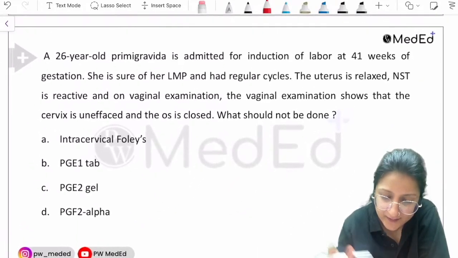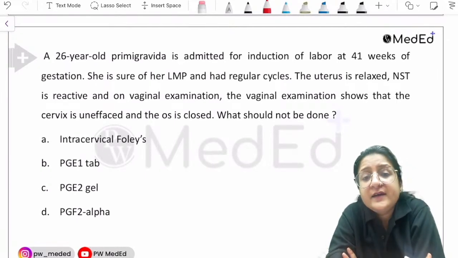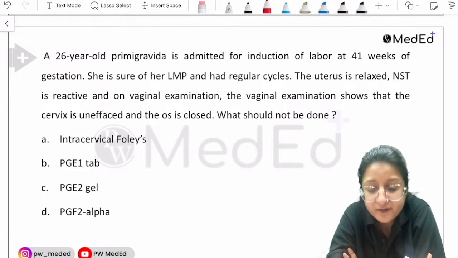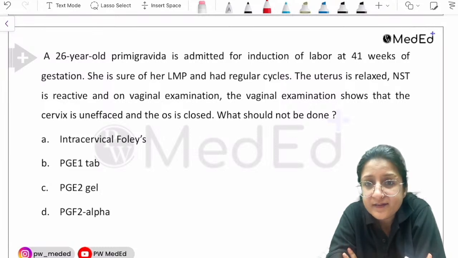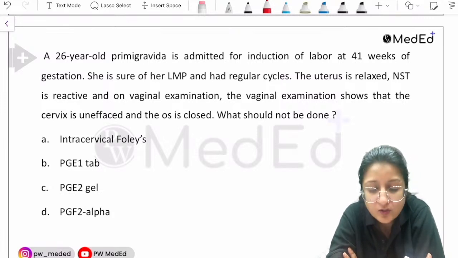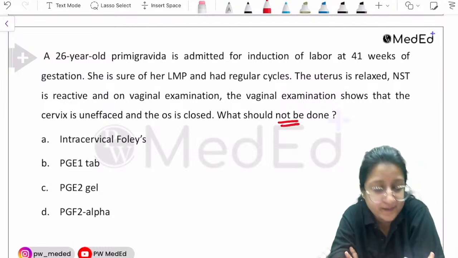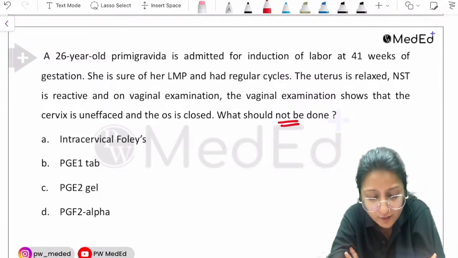Now let's have a look at the next question. A 26-year-old primi is admitted for induction of labor at 41 weeks of gestation. She is sure of her LMP and has regular cycles. The uterus is relaxed, NST is reactive, and on vaginal examination, the cervix is uneffaced and the os is closed. What should not be done?